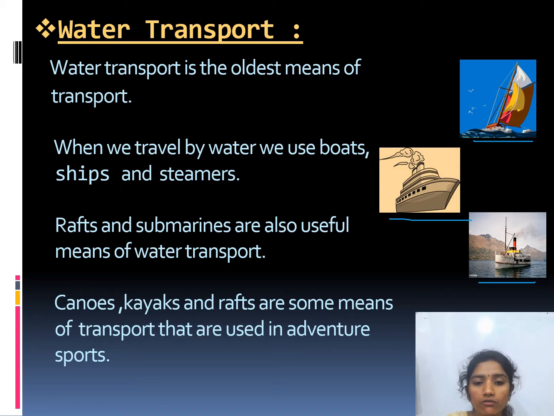When we travel by water, we use boats, ships and steamers. What do we use, children? We use boat, ship and steamers. We use these three kinds of things to travel on water. Next, rafts and submarines are also useful means of water transport.